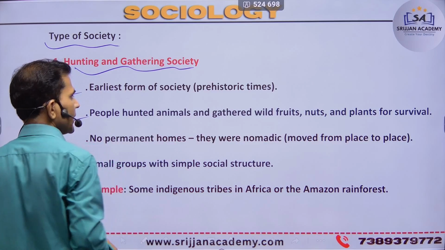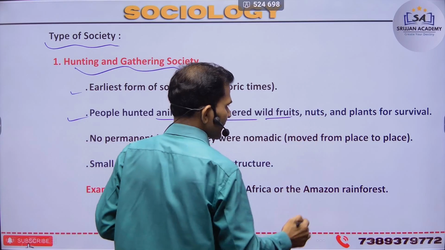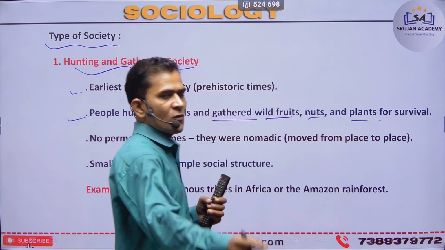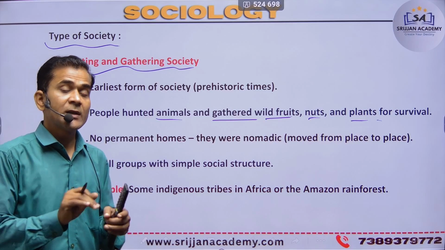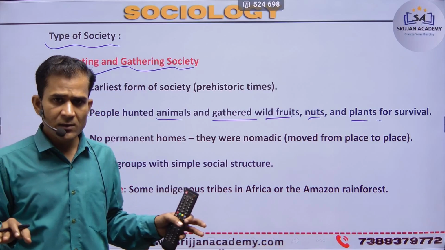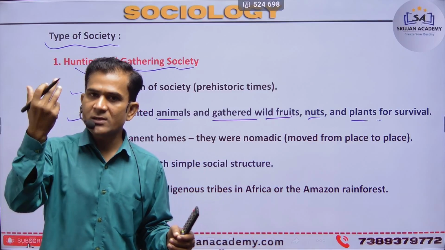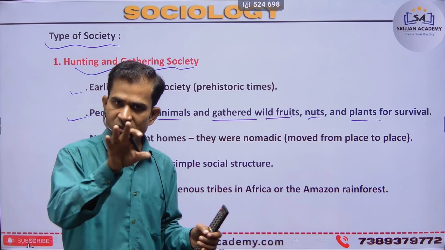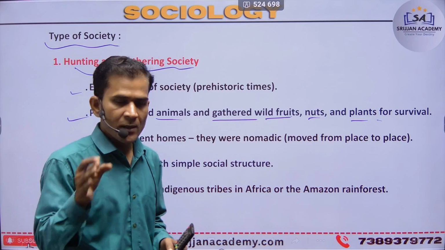Next, people hunted animals and gathered wild fruits, nuts and plants for survival purposes, because there was nothing like agriculture or pet animals. So they depended only on hunting and forest nuts, forest fruits, and forest feed. This is the characteristic of the hunting society, right?